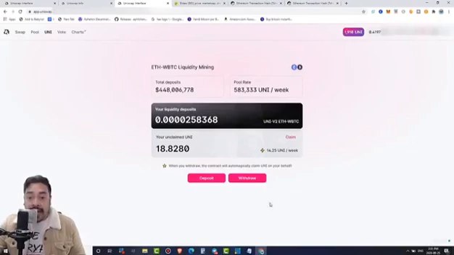When it's time for me to actually remove my liquidity, I'm under the belief or the understanding that I will get back the ETH that I deposited and the wrap Bitcoin, along with these Unis that I'm earning through this liquidity pool. So in my humble opinion, yes, it's not the most amount of gains, but in terms of risk, it's definitely low risk compared to the other two pools.